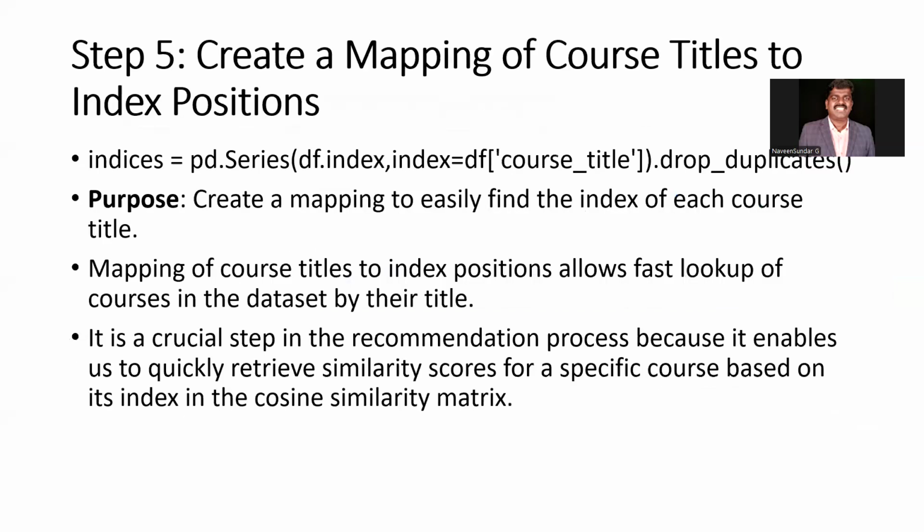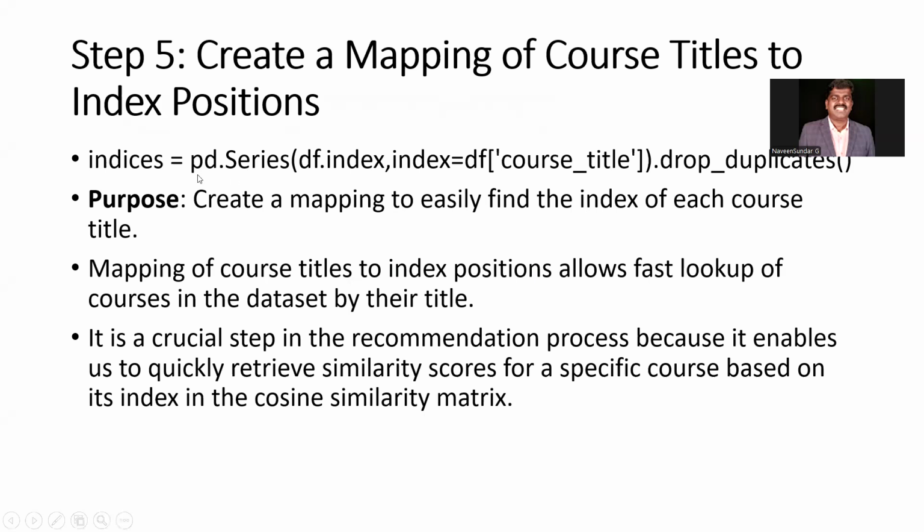Finally, we go for creating the course title to index position. For that, we have to remove all the duplicates and give each and every different course title an index, so that it will not be repeated and it is also easy for us to pick when we have the index.